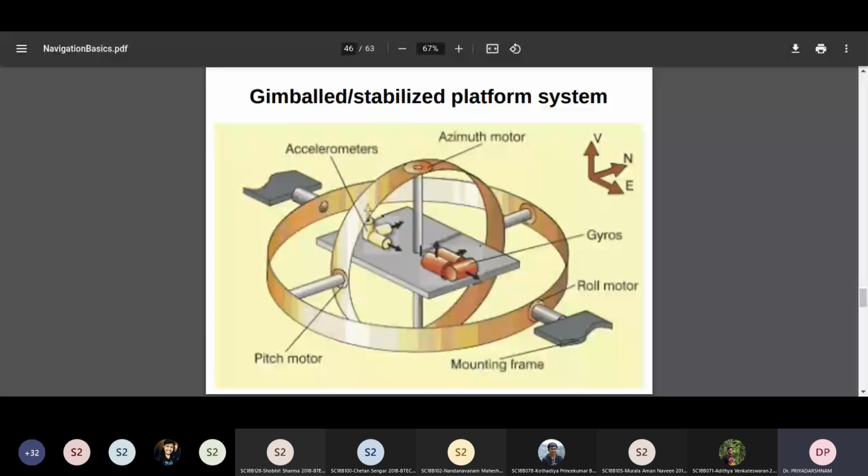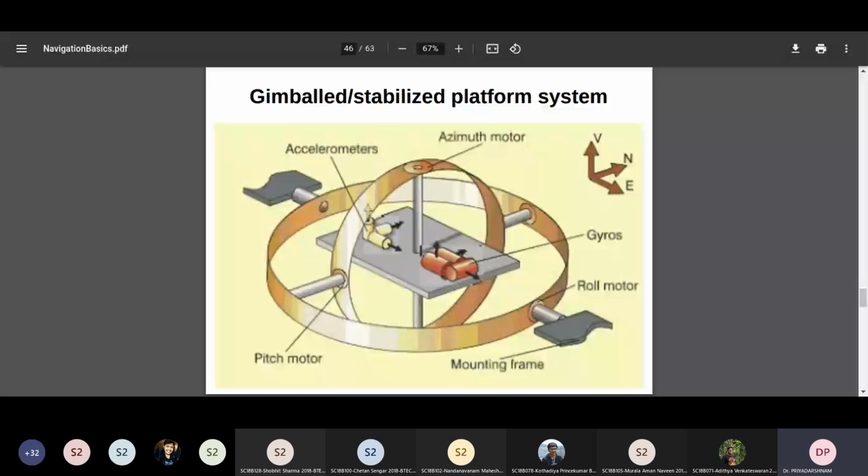In addition, if you place rotation encoders along these axes, the angle with respect to the inertial frame can also be measured. So it serves two purposes. You can measure the orientation with respect to the initial inertial frame, and the acceleration will give you the position with respect to the initial inertial frame.